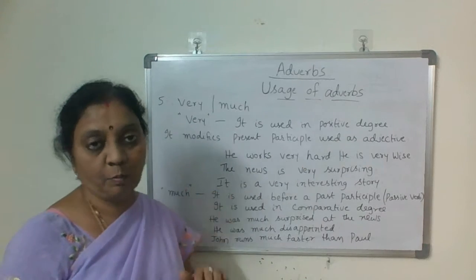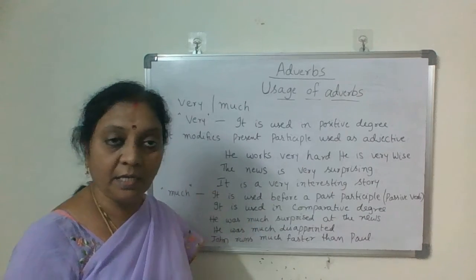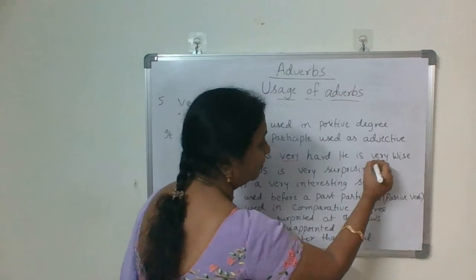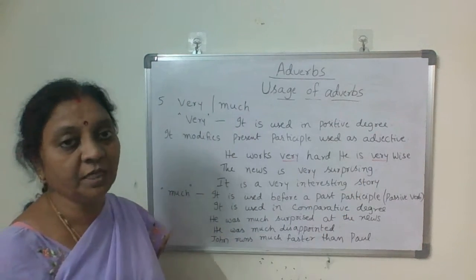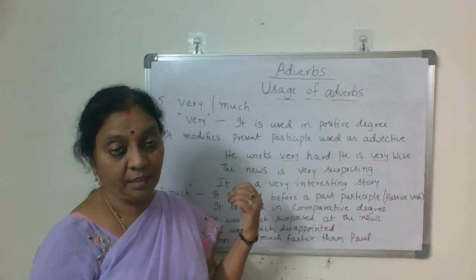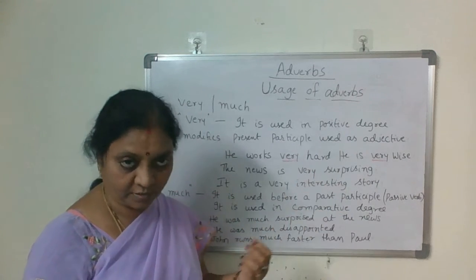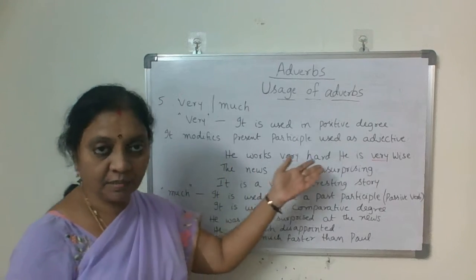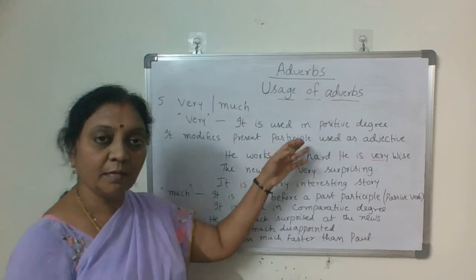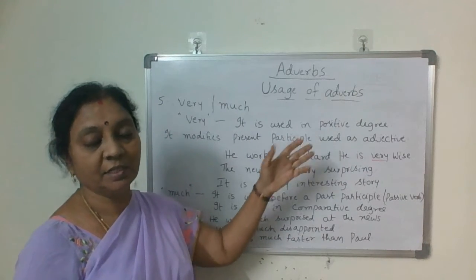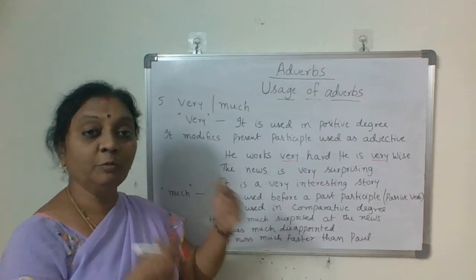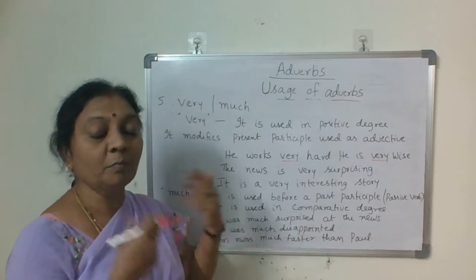He works very hard. He is very wise. In positive degree, we use this. He works very hard. He runs very fast. In such cases, we use it in positive degree. And when do we use it with a present participle? When it is used as an adjective, before that we use this very to modify it, to talk more about that.